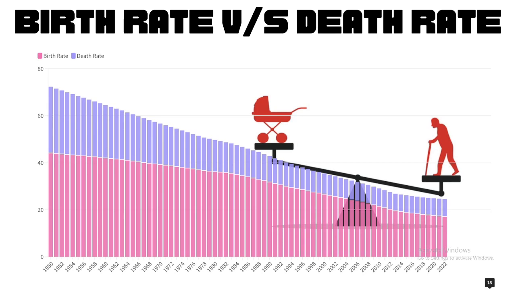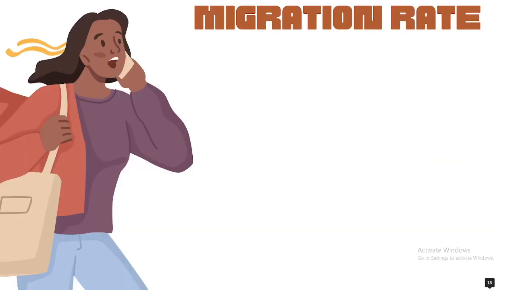Over the years, India has experienced a major shift in both birth and death rates. While the birth rate has gradually declined due to factors such as urbanization and family planning initiatives, the death rate has also seen a downward trend. There are peaks in birth rate around the years 1950 and 1990. On the other hand, the death rate seems to be on a slight increase in recent years.